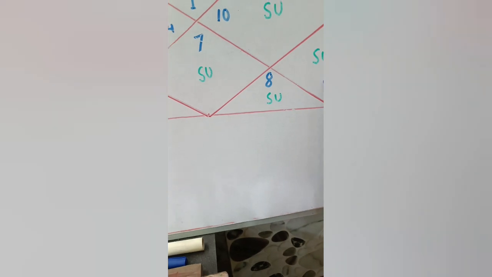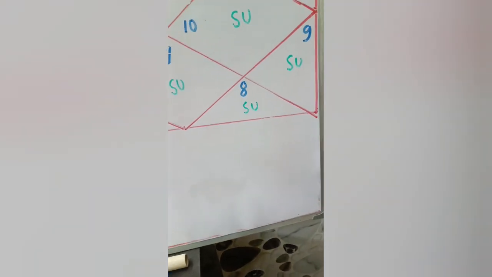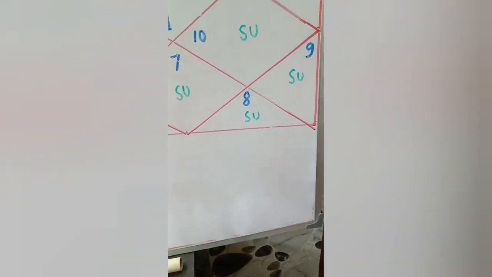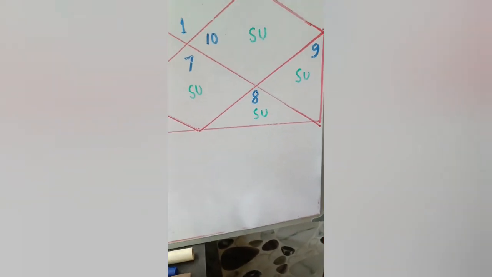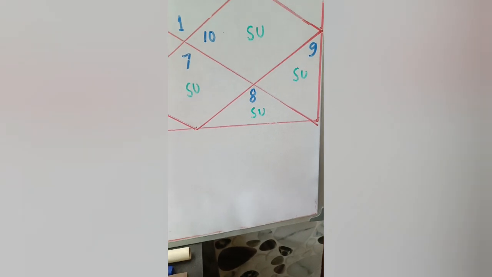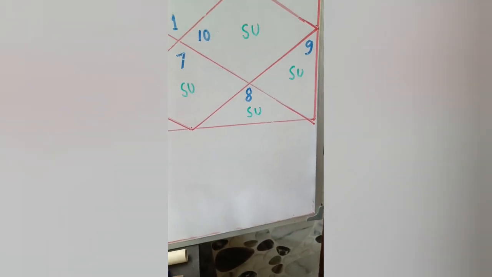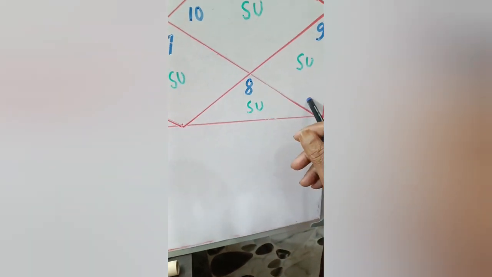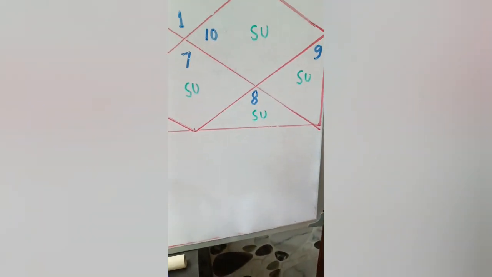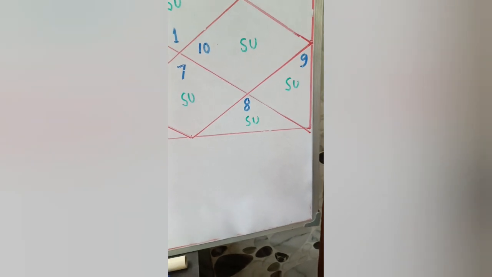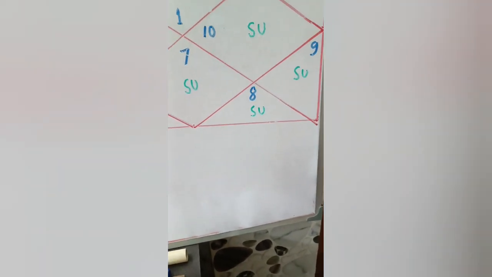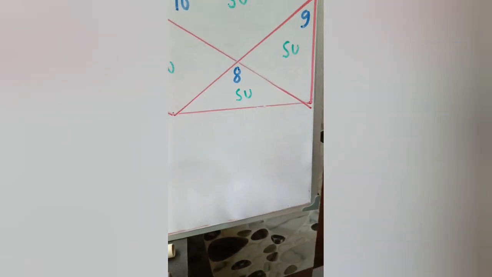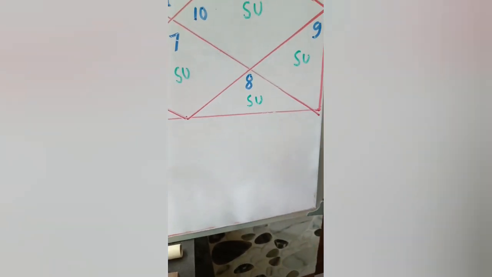Now coming to the 9th house. The 9th house is the house of dharma, house of religion, house of spirituality, house of father and teacher blessings, house of higher learning, house of distance journey, all are there in the 9th house. And when Sun is posited, native may go abroad for getting his degree in different subjects. When Sun is placed in the 9th house, the house of the Dev Guru Brihaspati, Sun is well placed there in Sagittarius sign.